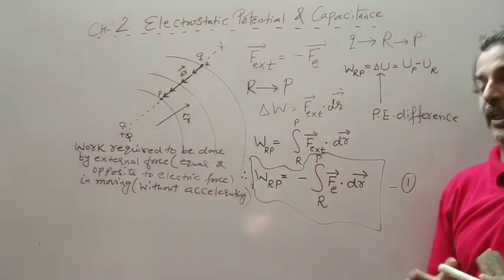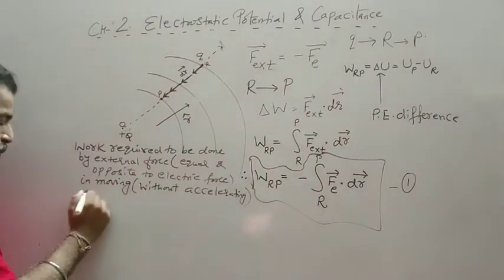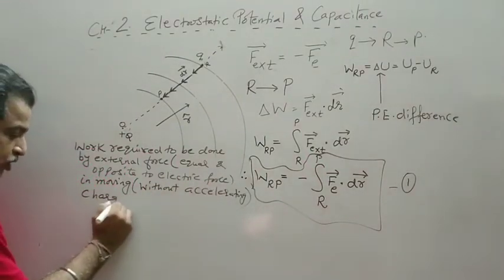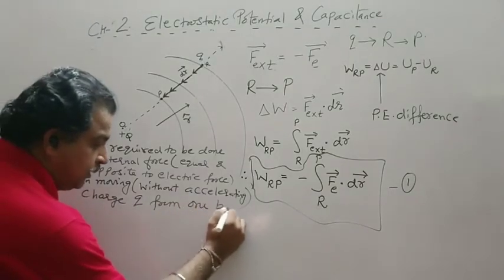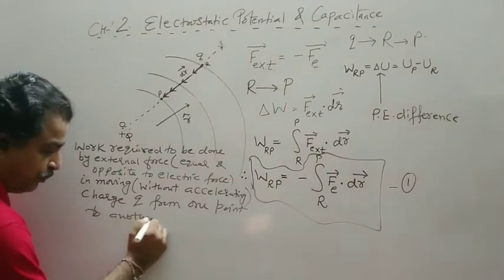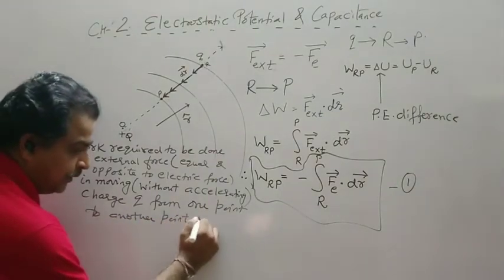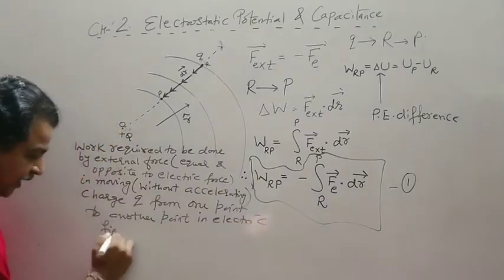This is called one line element. So without accelerating, in moving a charge Q from one point to another point in an electric field. Here the 2 points are R and P.